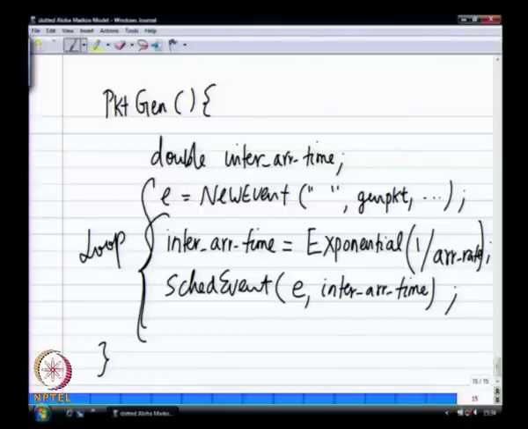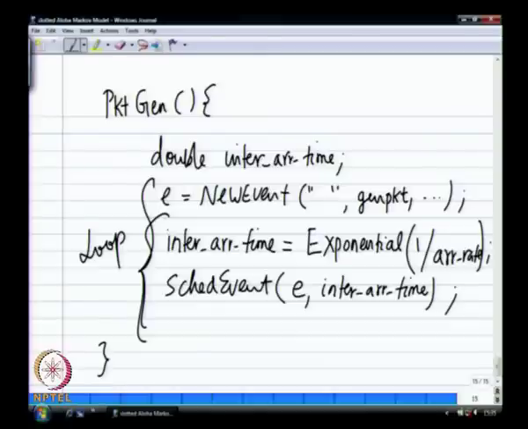When you handle the first event, you will generate the next packet's arrival, which will again be based on the same inter arrival time equals exponential by 1 by arrival rate. So you have this simple loop that keeps on repeating where you constantly generate packets. Packet generation is one separate set of events that is happening on its own, it keeps on filling the buffer. On the other side you have to have the server that picks out the packet, right. So you have to have some mechanism now to have the server process to be scheduled.